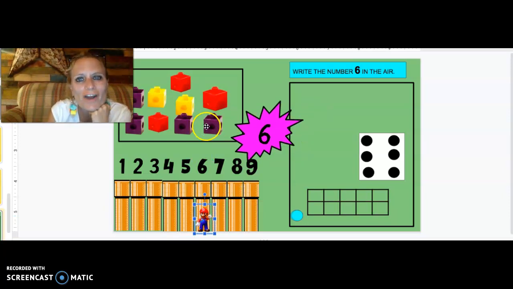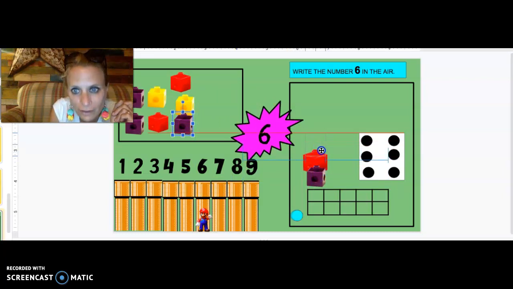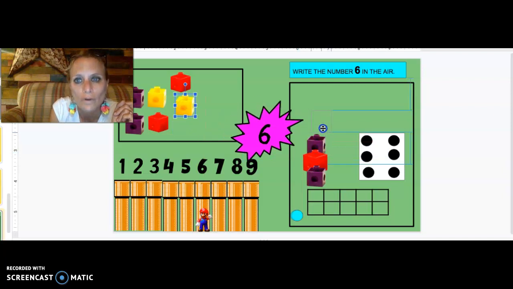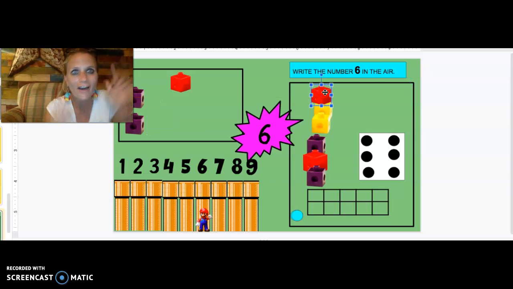Number 6. All right, I need 6 objects. Do you guys think you can help me? We're going to stack 6 of them on top of each other. And remember, tell me when to stop. I'm looking with my eyes. I'm counting in my head. 1, 2, 3, 4, 5, 6. Oh, I heard you stop. I'm going to stop at 6.